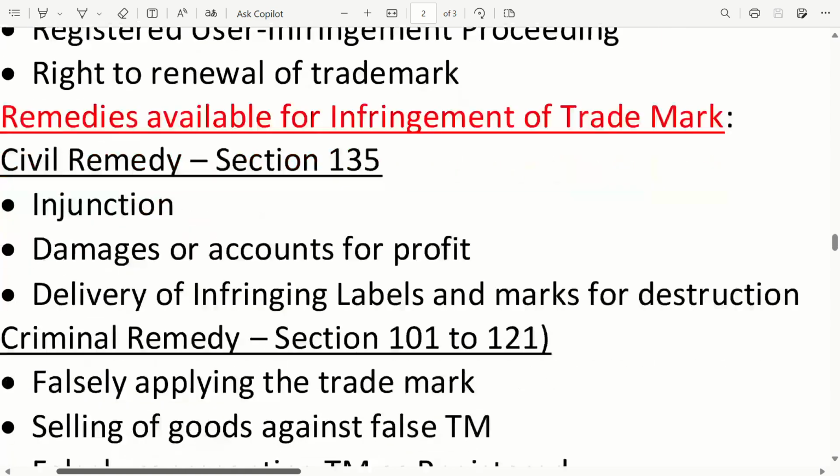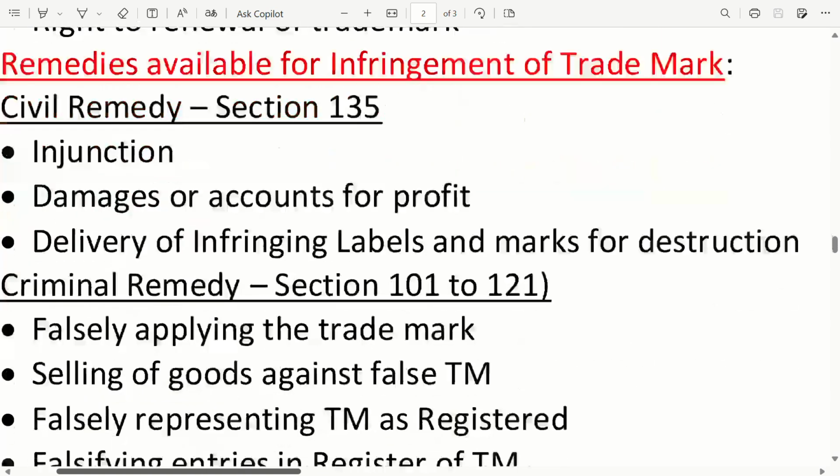What are the remedies available for infringement of trademark? There are civil and criminal remedies. Civil remedy is covered in Section 135, where there will be injunction, damages or account for profit, and delivery of infringing labels and marks for destruction.